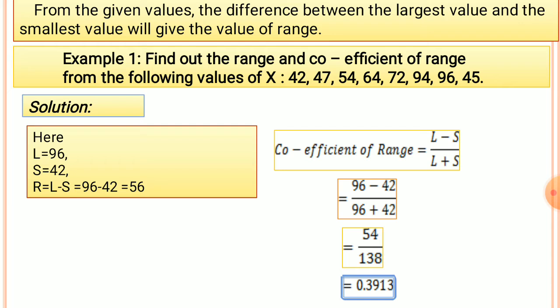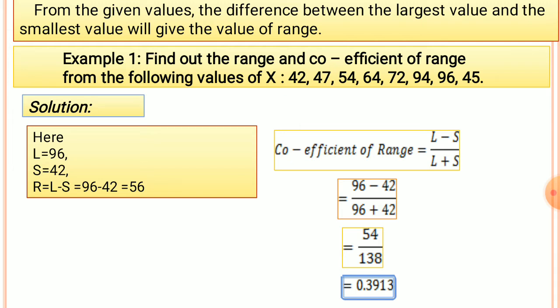So here we take into account L and S, where L is equal to the largest item and S is equal to the smallest item only in that series. So L is equal to the largest item 96 and S is equal to the smallest item 42. Therefore R is equal to L minus S, 96 minus 42 is equal to 54. That's why it is called the simplest method of studying measure of dispersion. And coefficient of range is equal to L minus S by L plus S.